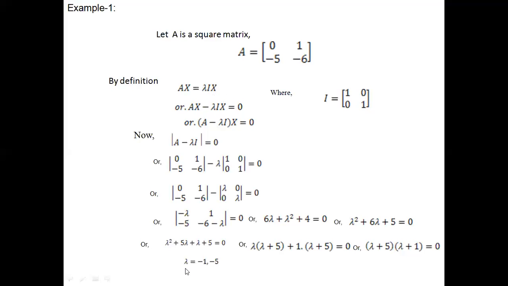So, this is the use of lambda, and here is the role of eigenvalue and eigenvector. It has enormous use in research work, and without the eigenvalue and eigenvector, you cannot have a proper understanding.